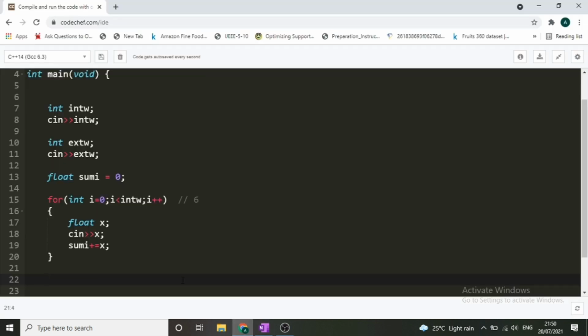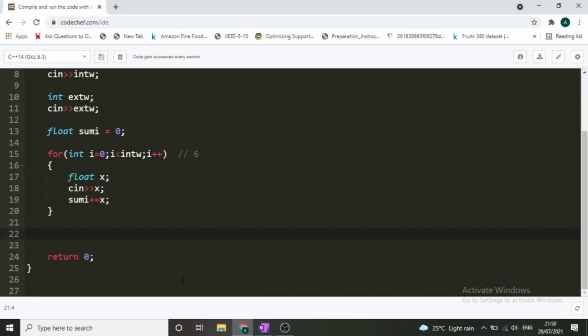So after this loop is over, we'll calculate the price. So float, I'm really sorry, it will be float price of interior painting is equivalent to our sum I into, what was it, it was 18.0 you can say. So simply we have got the price of painting interior walls.